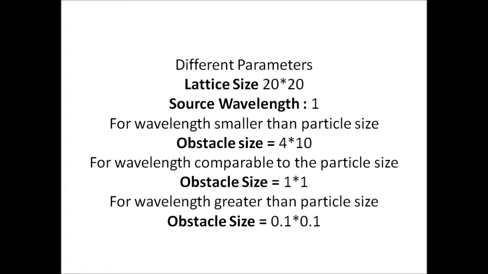The different parameters that we used were: we chose the lattice size to be 20 cross 20, and we chose the source wavelength to be 1. Now, keeping the distance of the obstacle from the source fixed, we vary the size of the obstacle. For wavelength smaller than the particle size, we chose the obstacle size to be 4 cross 10. For wavelength comparable to the particle size, we chose the obstacle size to be 1 cross 1. And for wavelength greater than the particle size, we chose the obstacle size to be 0.1 cross 0.1. In this way, we were able to study different regimes.